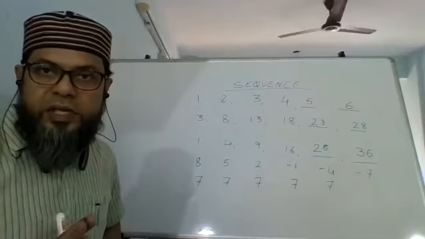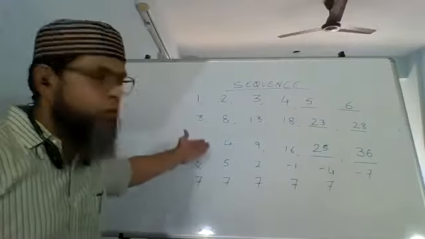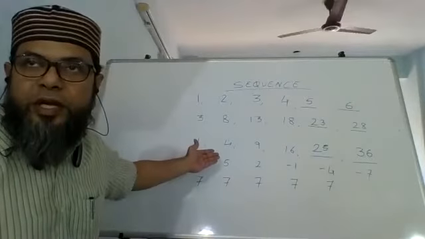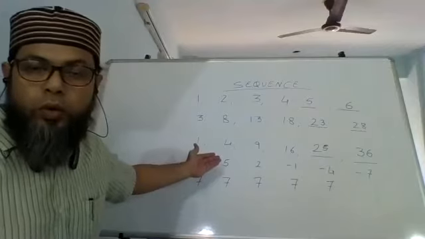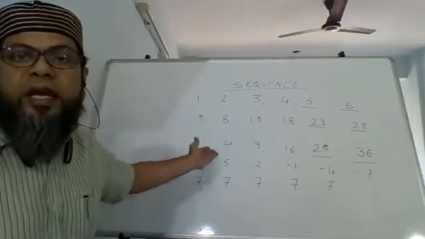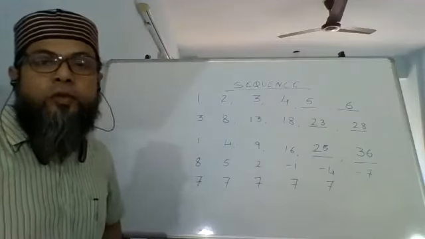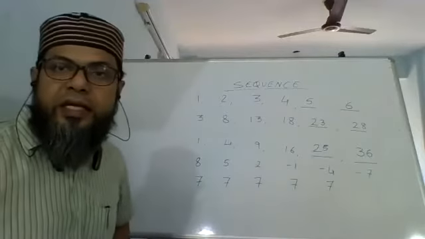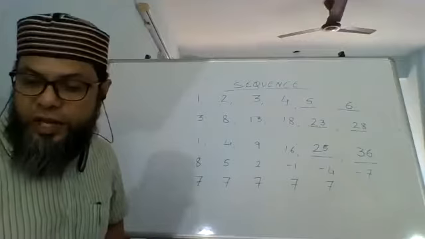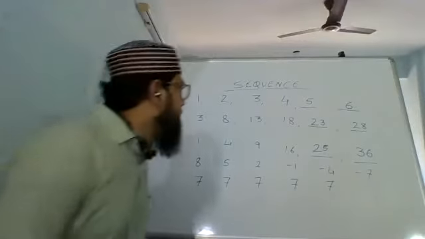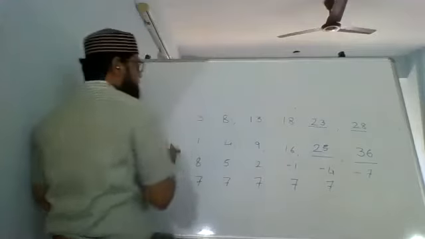What is a sequence? Does that mean the numbers have to be integers only? No. Numbers can be rational numbers. Now, when I say rational numbers, that means numbers can be fractions. So a sequence can be of fractions also, such as this.